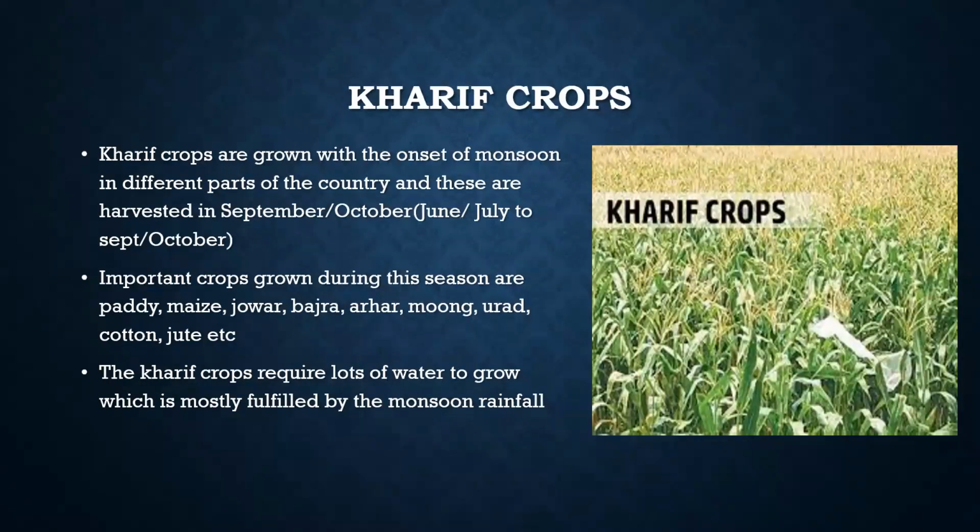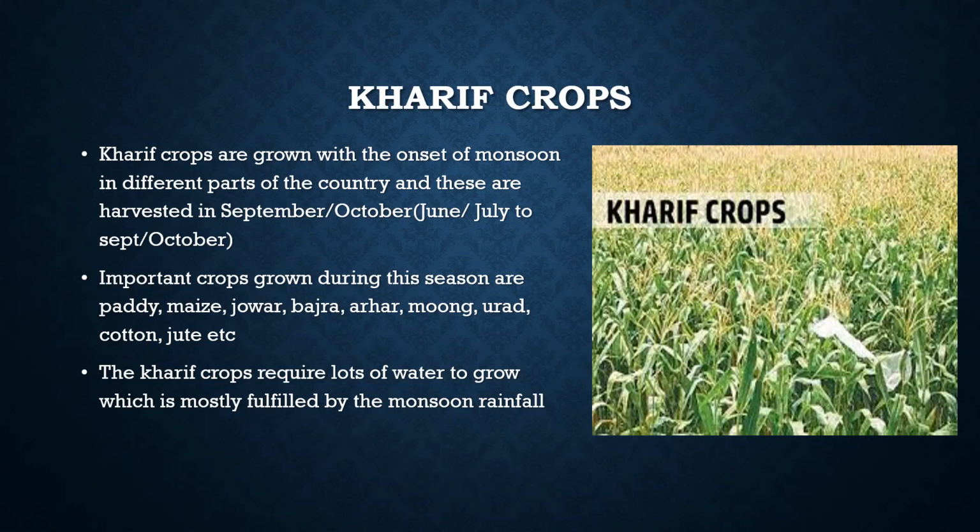Next is Kharif crops. Kharif crops are grown with the onset of monsoon in different parts of the country, and are harvested in the month of September to October. June to July is the sowing period. The important crops are maize, jowar, bajra, arhar, moong, urad, cotton, paddy, jute, etc.